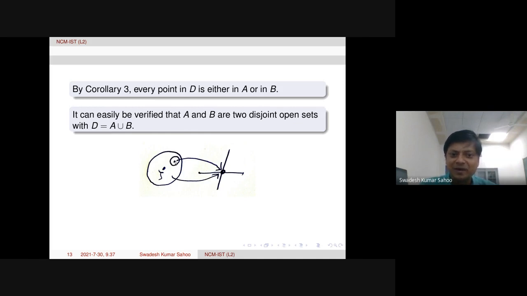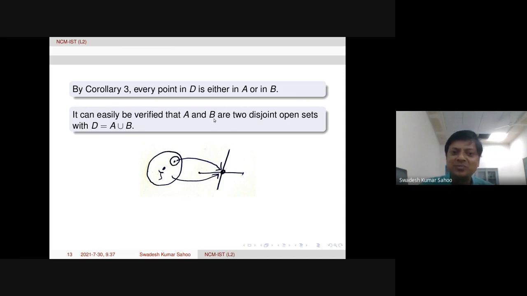Suppose we take one point arbitrarily in A, then we can find a neighborhood around that, so that the neighborhood is actually inside this bigger neighborhood. So therefore, that is also in A. So we are finding one neighborhood around that point, which is in A. Therefore, A is open. Simple. Because those points are also coming to 0 by definition of A. So therefore, A is open.